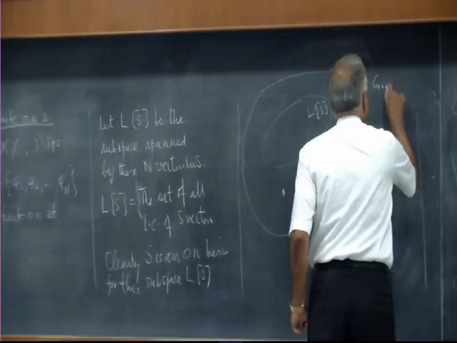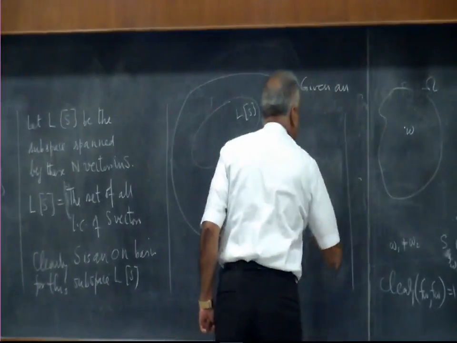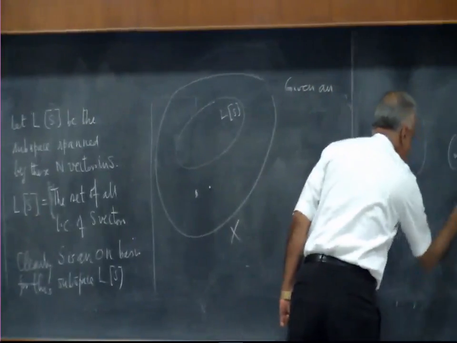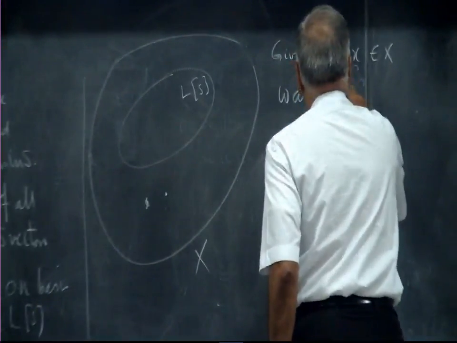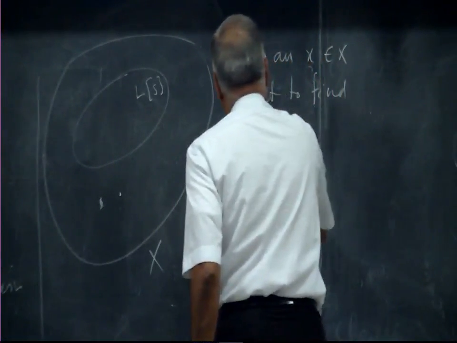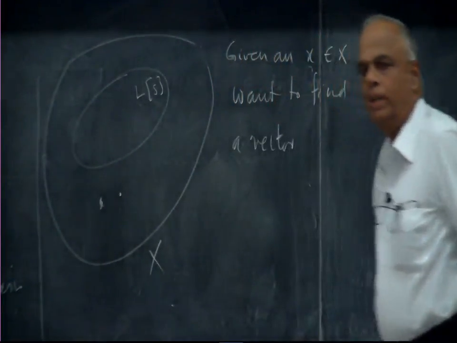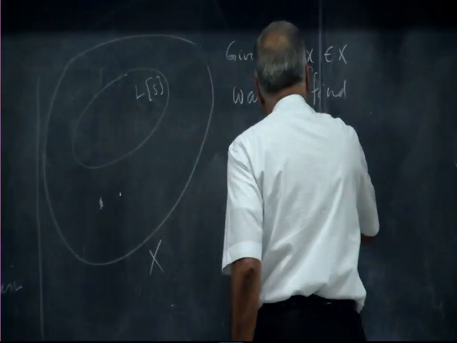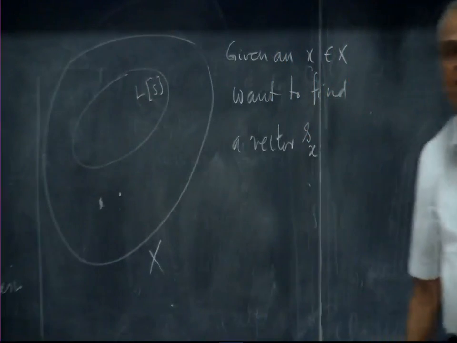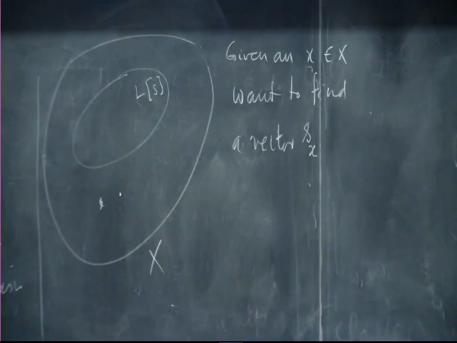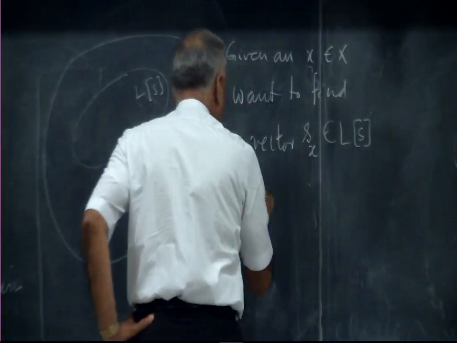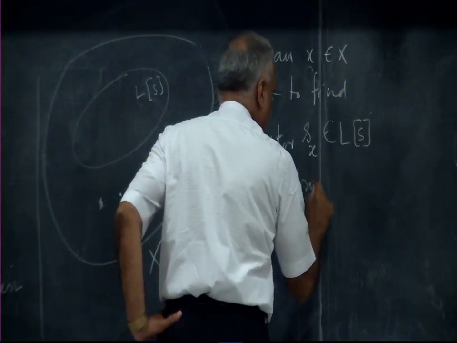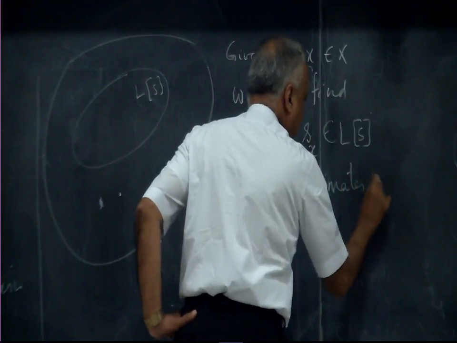What does that mean? So given an x in X, I want to find a vector, let us call it Sx, which depends on x, a vector Sx in Ls, that approximates x with least error.